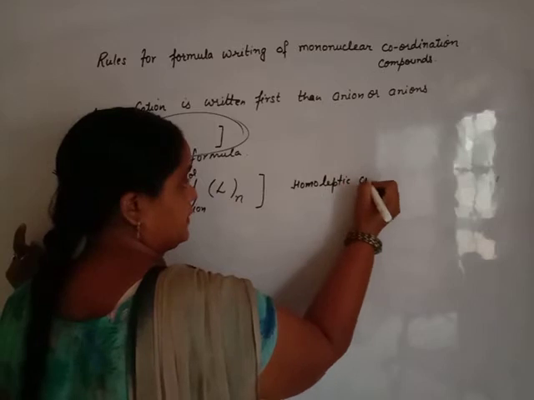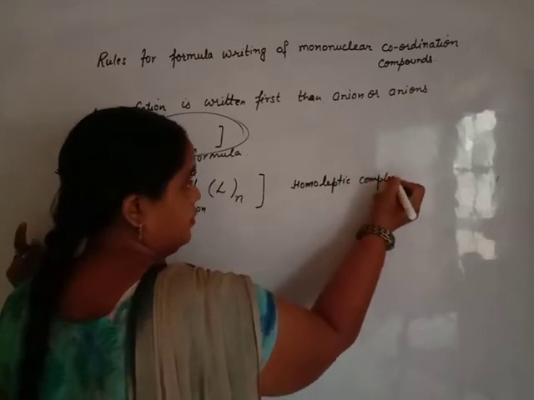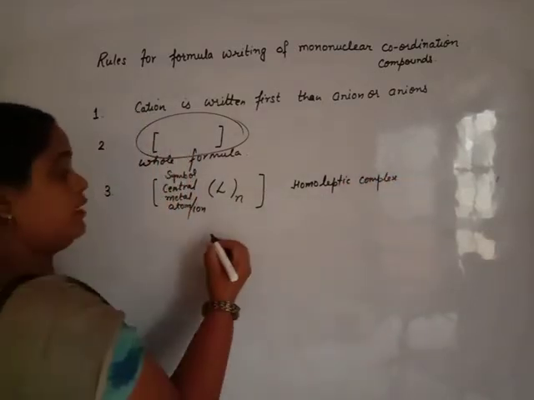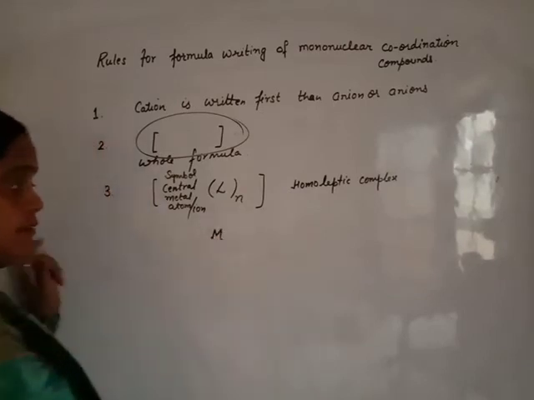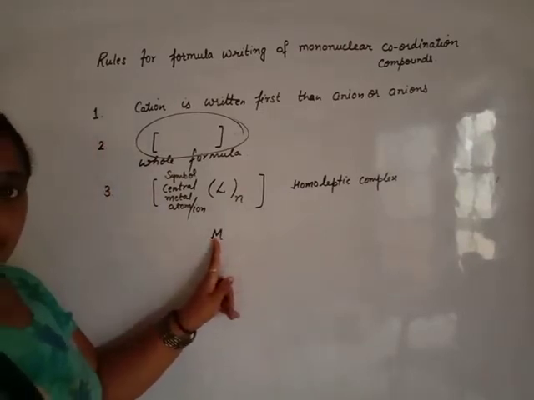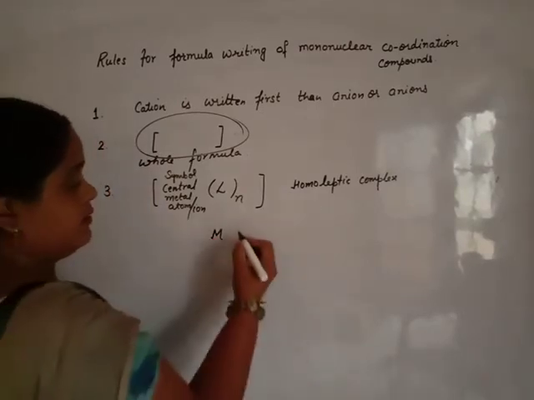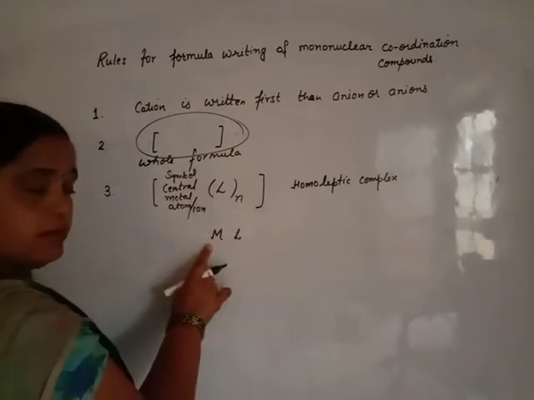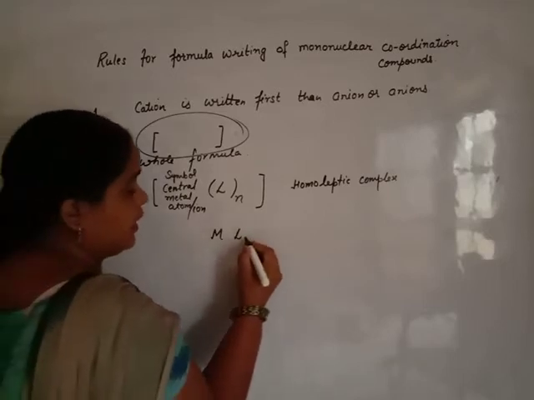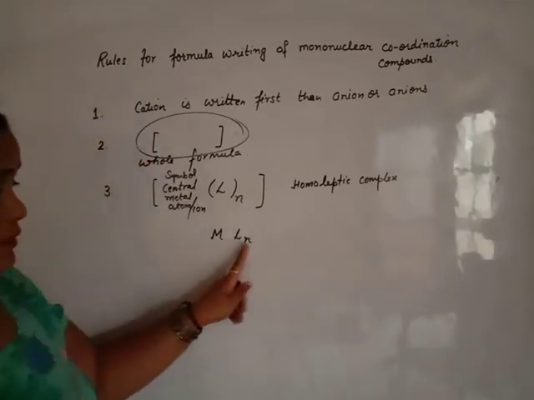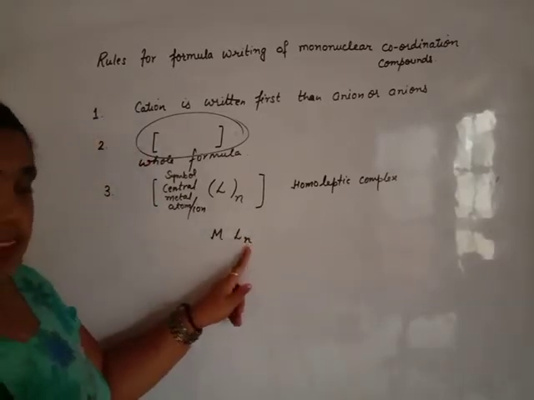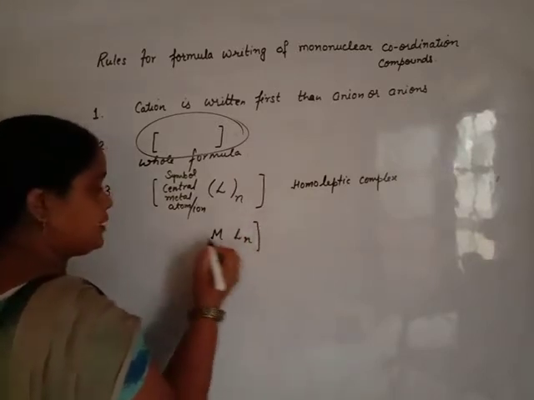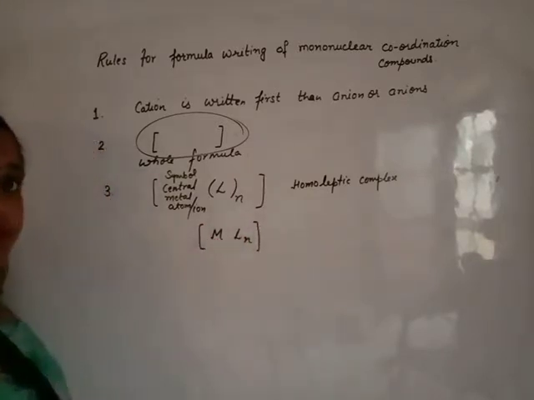For homoleptic complexes, first write the central metal atom or ion, only the symbol, then the ligands surrounding it, with their number as a subscript, all enclosed in square bracket.